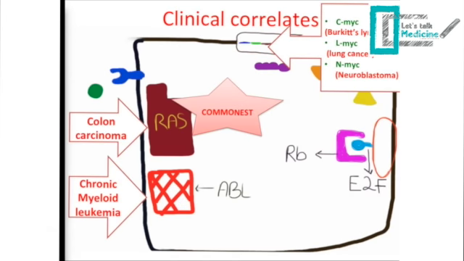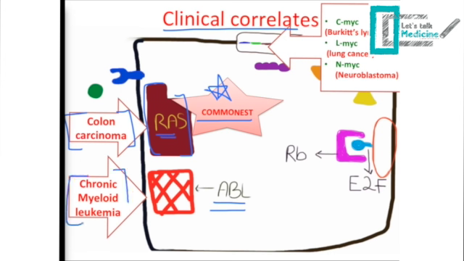So here I just wanted to highlight the different types of proto-oncogene mutation and their clinical correlates. The first type of proto-oncogene mutation, which is a high yield fact, is the mutation in RAS. A mutation in RAS is the commonest proto-oncogene mutation, and you should know this by heart. So if we have a mutation in RAS, we will have colon carcinoma as a condition. Also, when we have an ABL mutation, we will have chronic myeloid leukemia.